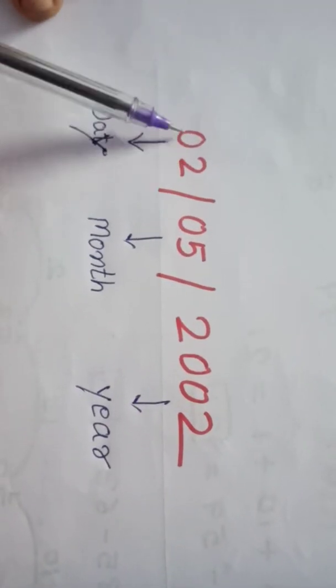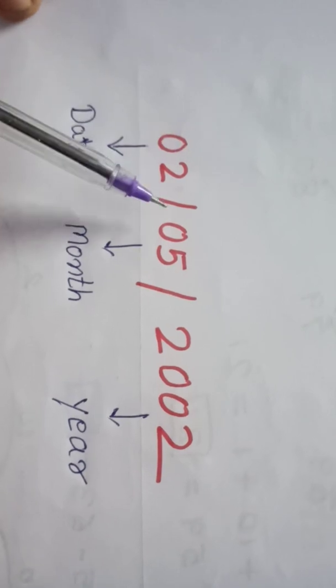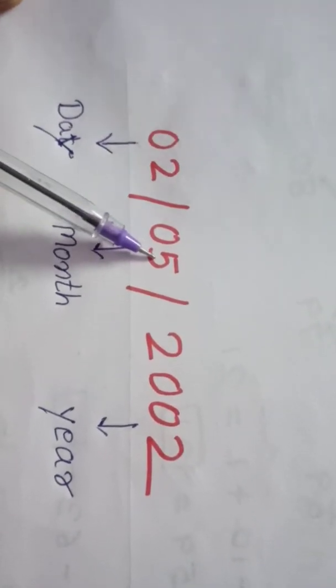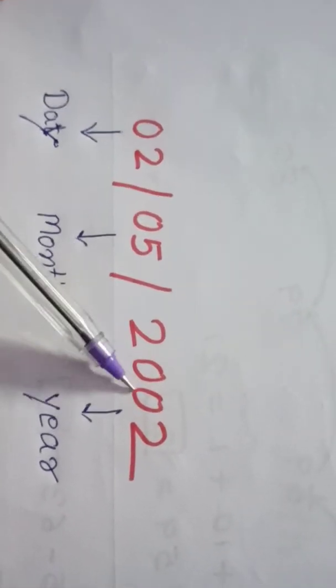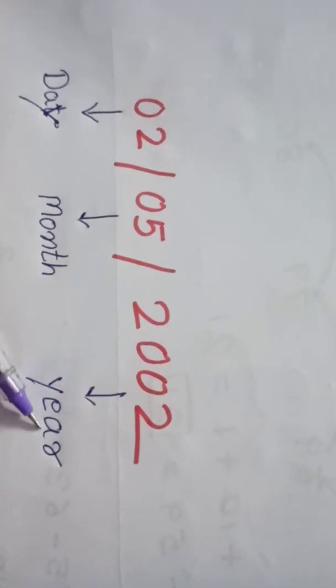Are you seeing the first number here, 02? This number shows the day. Now the middle number, after the oblique, is 05, that is 5. It shows the month. And the last number, 2002, indicates the year.